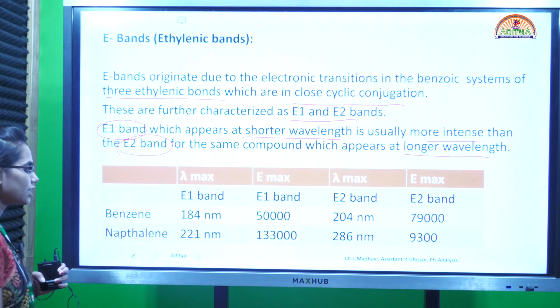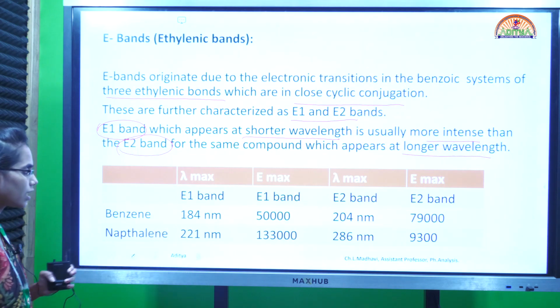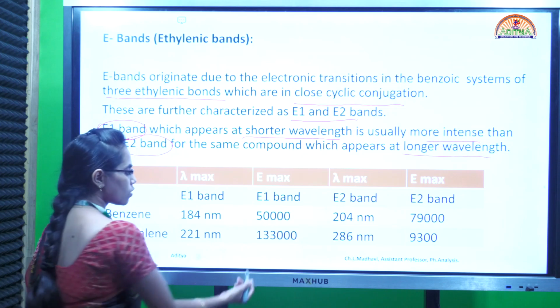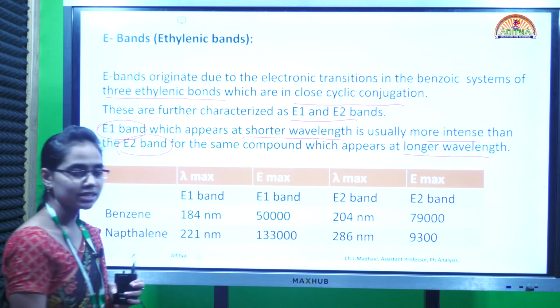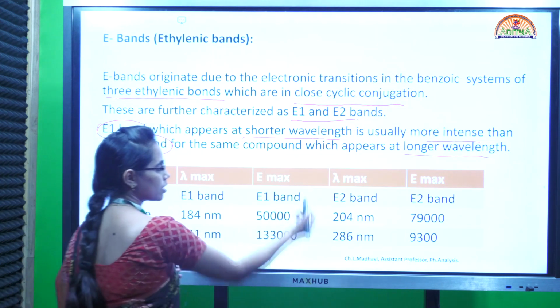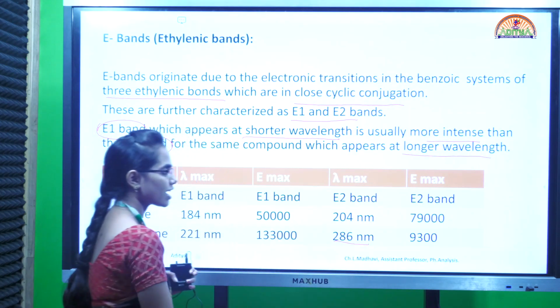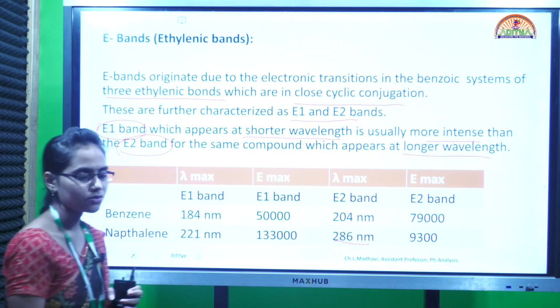Similarly we have naphthalene, which has E1 band at lambda max 221 and E max value 133,000, and lambda max value for the E2 band is 286 and E max value 9,300.